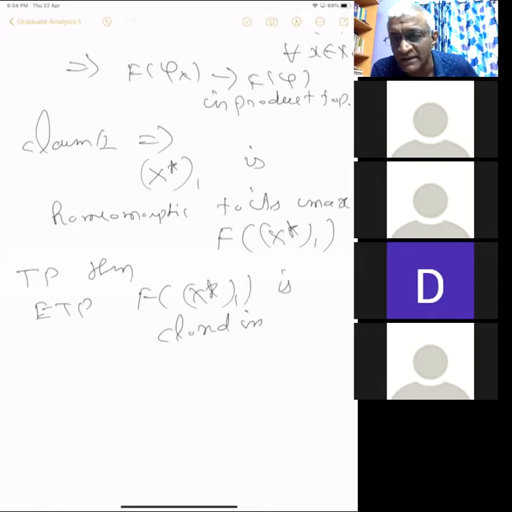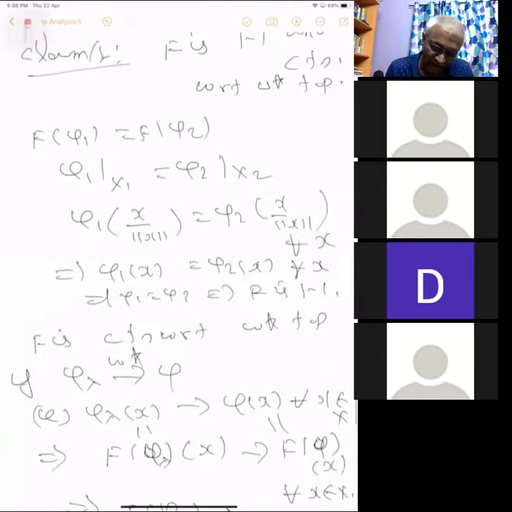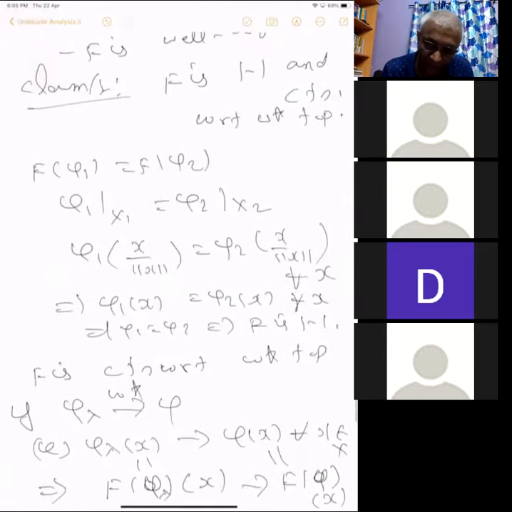We need to prove compactness first to conclude that this map is a homeomorphism. No. Okay, sorry. Its inverse is also continuous. Okay, good point. Thank you.